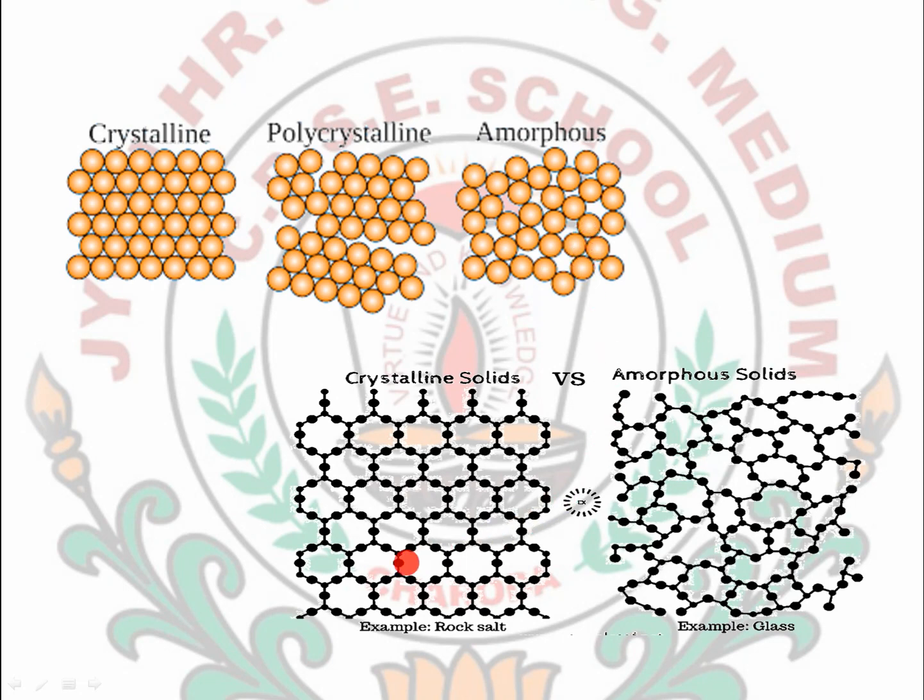As another example, I am taking the crystalline structure of rock salt. Here you can see that the geometrical structure is regular. The geometrical pattern is regular throughout this crystalline solid. But in glass, you can see that the structure is not regular. It is random, and hence glass is an amorphous solid while rock salt is a crystalline solid. Let's move further.